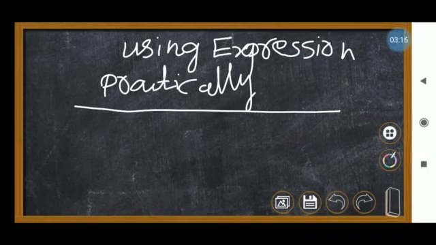In today's class I am going to explain using expression practically. Before that, you have to take page number 234 in your book. They gave one tabular column, which is one kind of example. I will explain that example, then you can understand in a better manner.